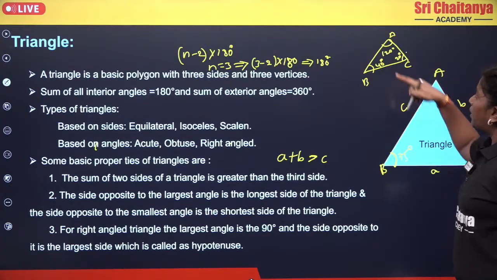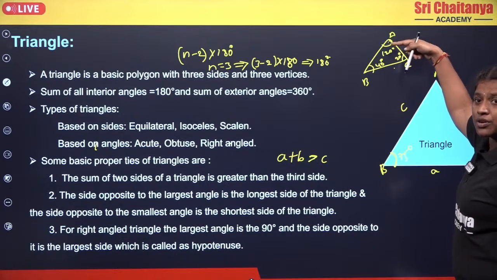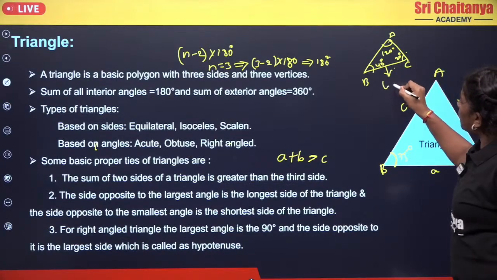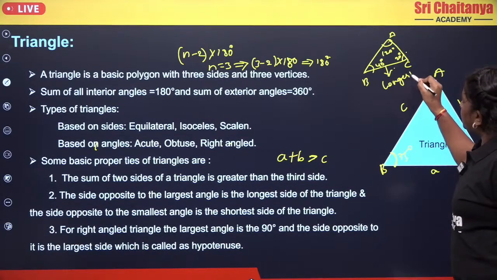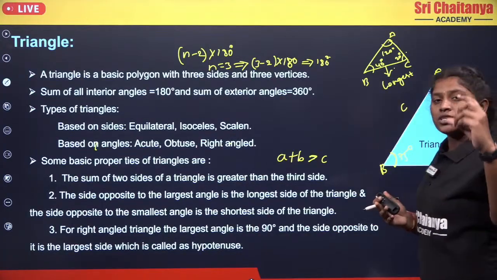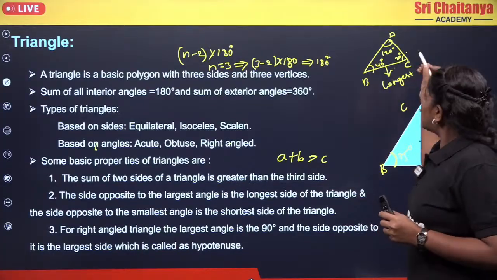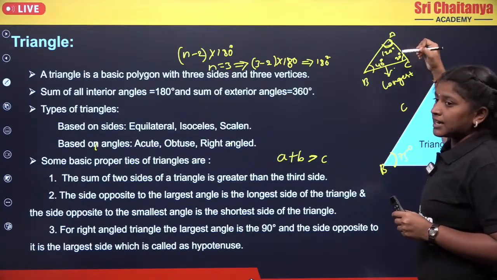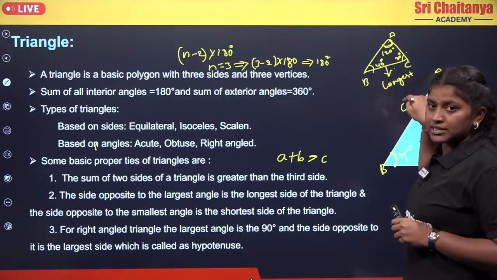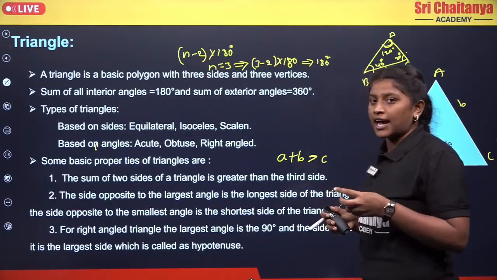If you observe here, angle A is the largest angle, so the side opposite to angle A will become your longest side. And the converse of this property: the angle opposite to the longest side will be the largest angle. So for the largest angle, the side opposite to it will be the longest side, and the angle opposite to the longest side will be the largest angle.